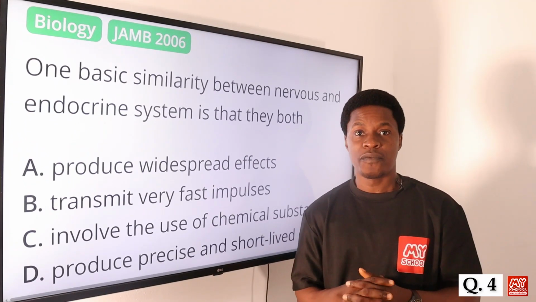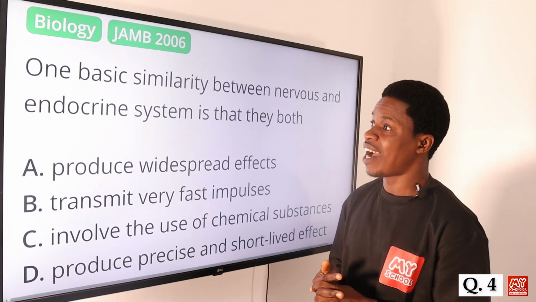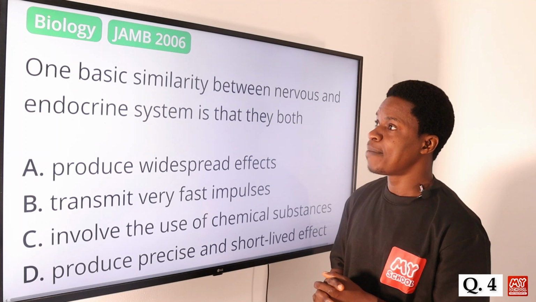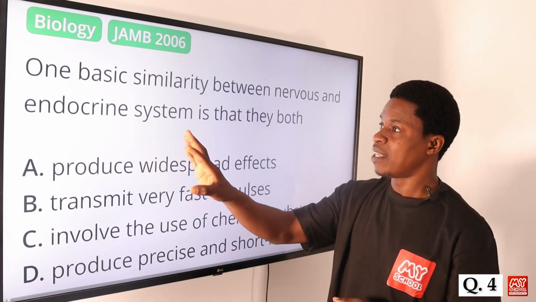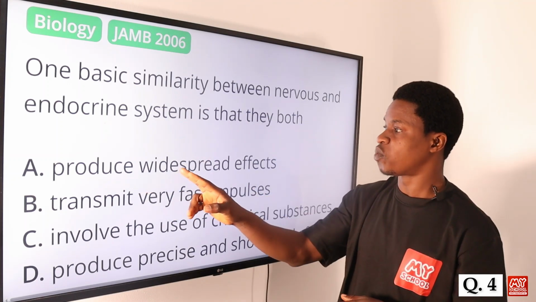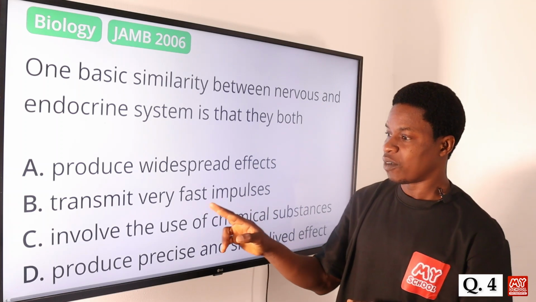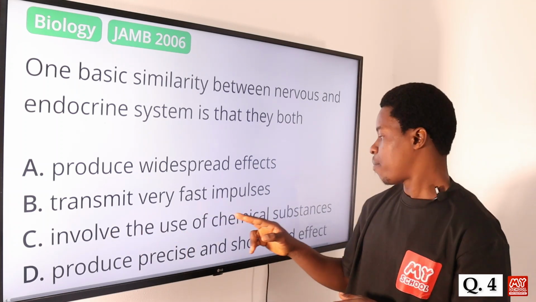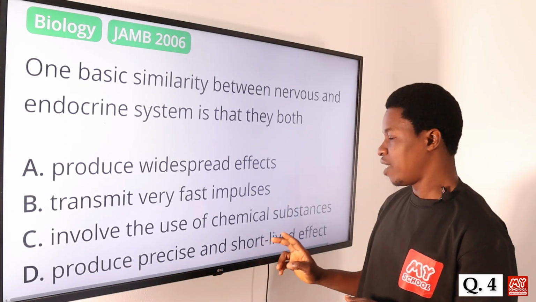On to question number 4. One basic similarity between the nervous and endocrine system is that both the nervous system and the endocrine system do what? Option A says produce widespread effects, transmit very fast impulses, involve the use of chemical substances, and then we have produce precise and short-lived effects.